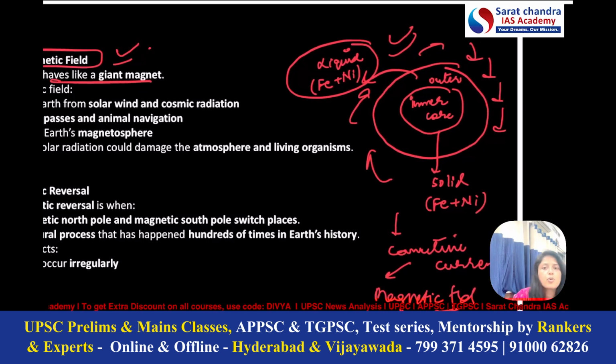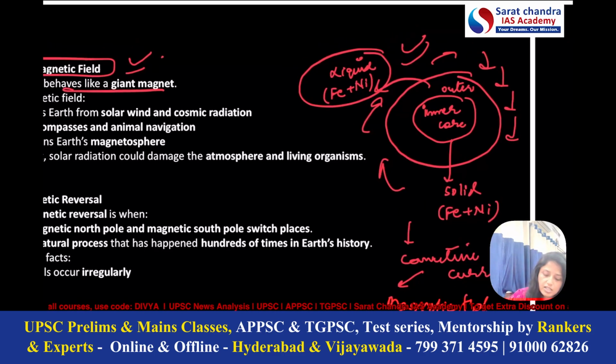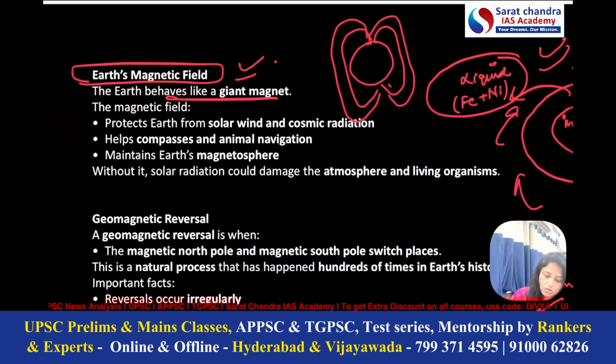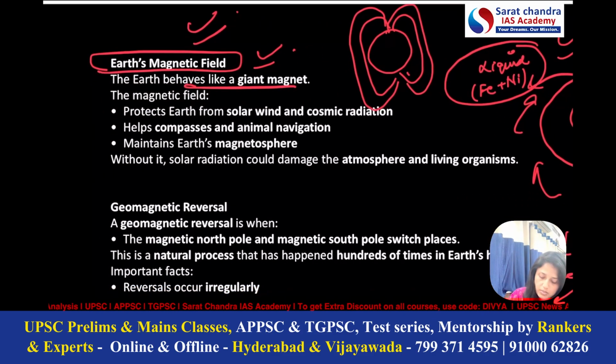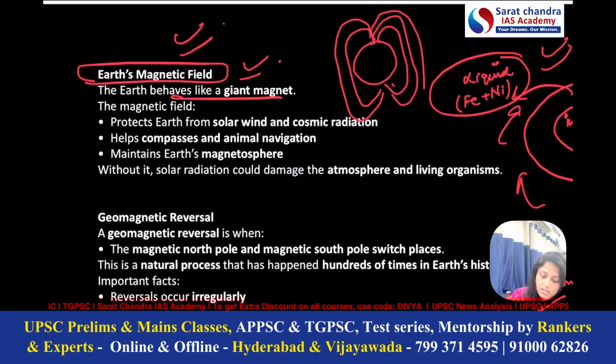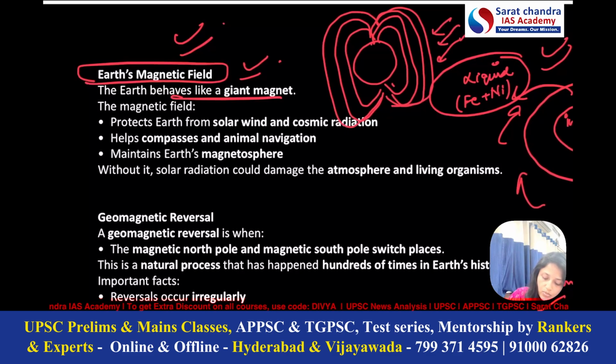So this overall process is known as the geodynamo process, the process through which convective currents are generated and finally Earth's magnetic field is generated. So for example, this is Earth. So this will be Earth's magnetic field. So this was all about the Earth's magnetic field. The article says that during the reversal process, the Earth's magnetic field can become weak because this magnetic field is protecting us from the harmful solar radiations. So if it becomes weak, then radiation can easily enter the Earth's atmosphere and impact life on Earth.